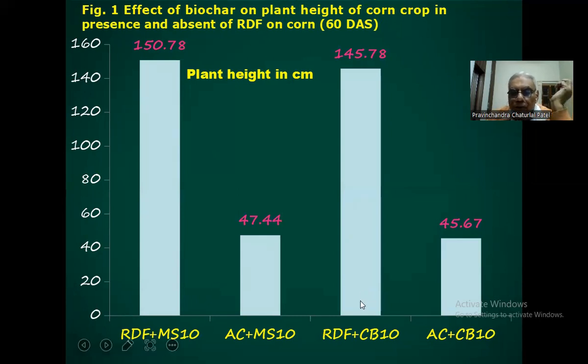Similarly, this is true for the cluster bean biochar applied at 10 ton per hectare along with the recommended dose of fertilizer. You can see here 145.78 centimeter, but without the recommended dose of fertilizer, with alone cluster bean biochar at the rate of 10 ton per hectare, we got 45.67 centimeter plant height at 60 days after sowing of the maize crop or corn crop.